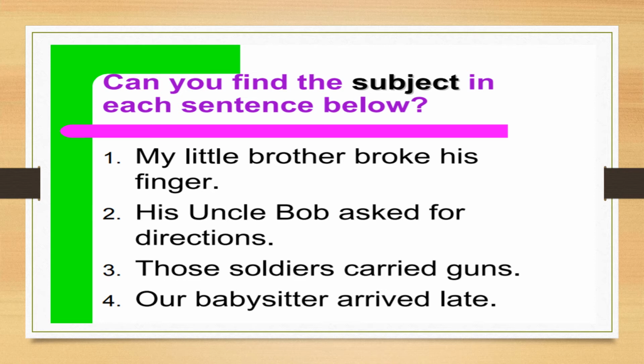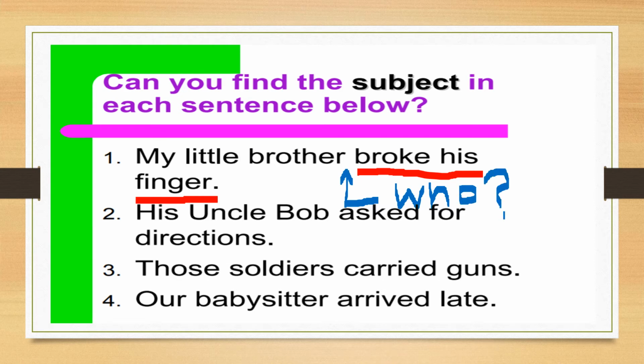Okay, so we have to first find out the verb. So we got this verb. From the verb till the end, the sentence is complete. Now we have to add here. What do we have to add here? Simply one question, that is who. Who broke his finger? And what answer are we getting? We are getting this part as an answer, my little brother.